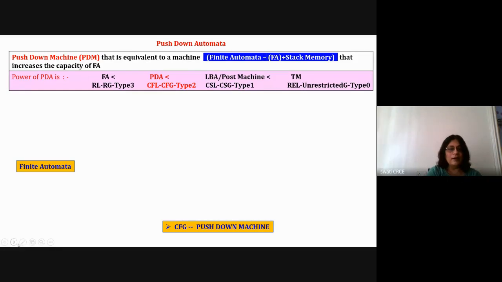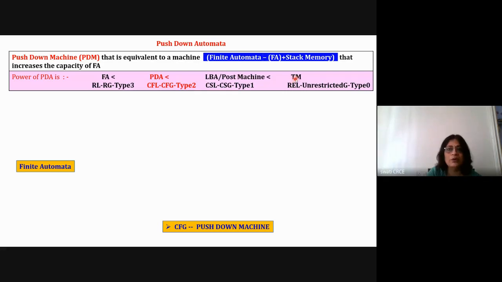You have done DFA and NFA designing problems. In DFA and NFA you don't have the stack. If you add the stack to a DFA or NFA machine, then you get the push-down machine. And there are two types of push-down machines, non-deterministic push-down machine and deterministic push-down machine, similar to DFA and NFA. The power of push-down automata is in between finite automata and Turing machine.